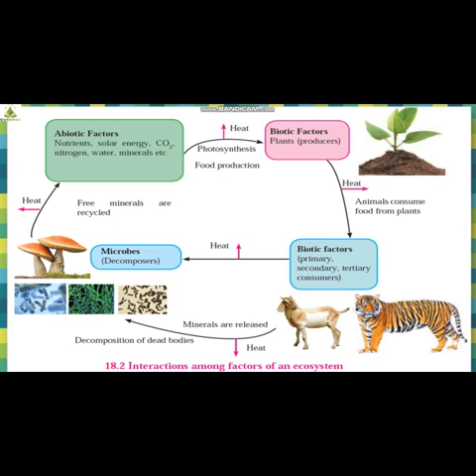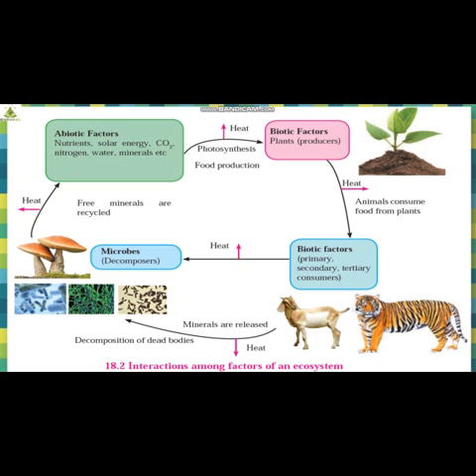And if you observe the picture carefully, in every process heat is evolved. Yes, in every process heat is evolved. So, understood all the factors, abiotic factors, biotic factors. We have two things, that is producers and consumers, and then we have microbes. Students, please remember that each and every component, each and every factor, whether it is biotic or abiotic, is very much important for an ecosystem. All are interconnected with each other.